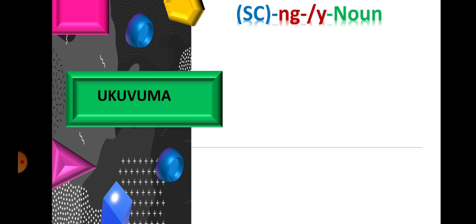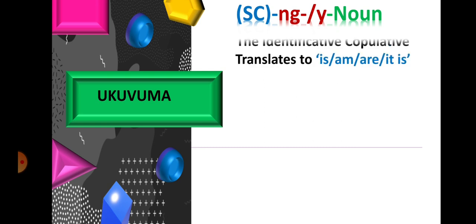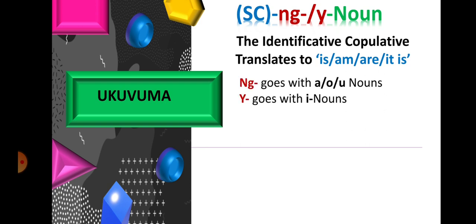We put together the subject concord and ng or y followed by the noun. The subject concord is in brackets because it is optional. The identificative copulative translates to is, am, are, it is. Ng goes with a or u nouns and yi goes with e nouns.